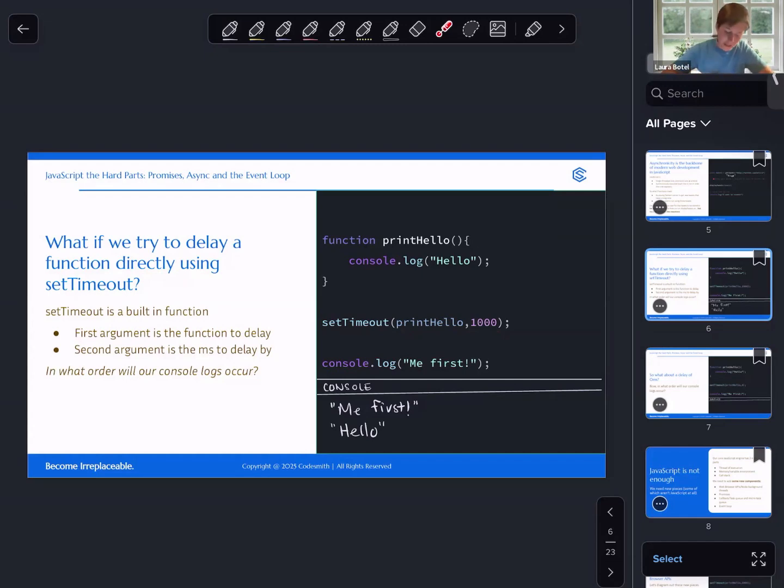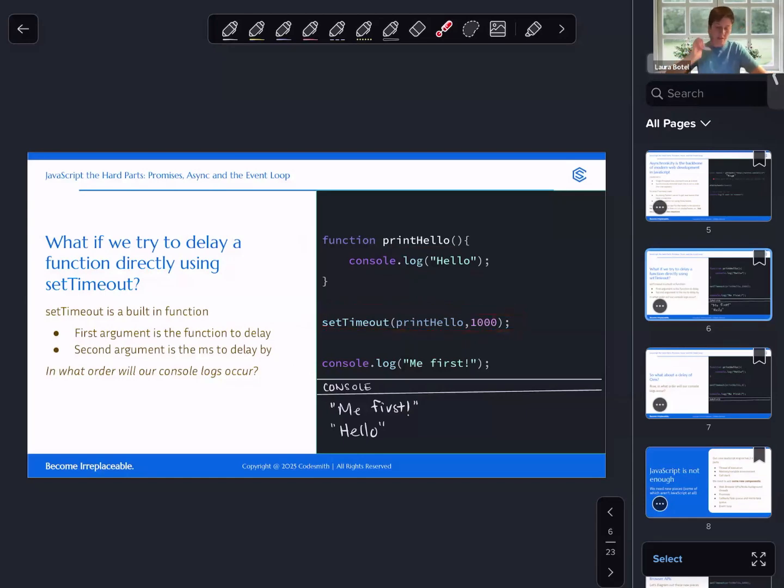Perhaps your guess was the opposite. Perhaps you guessed that we would first define this function, and then we would invoke this function, and we would wait 1,000 milliseconds, and then we would run print hello and console log hello, and then we would console log me first. So how is it that we're able to do this? It is because of the web browser API.